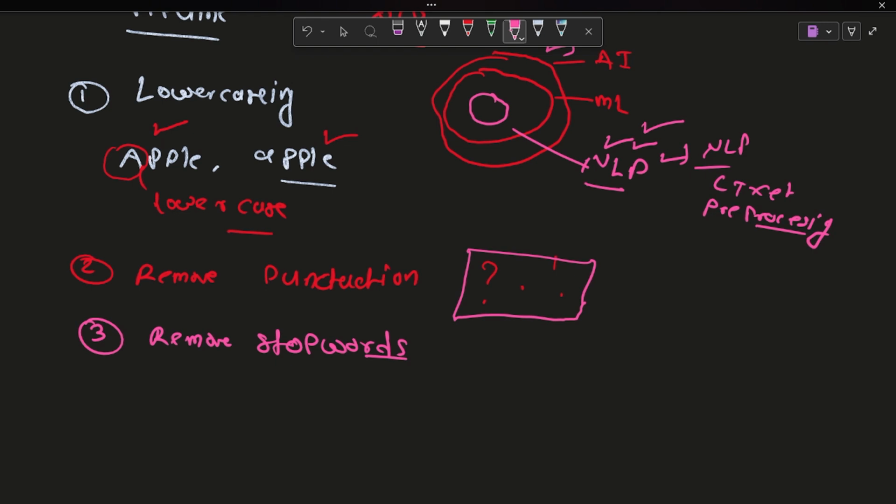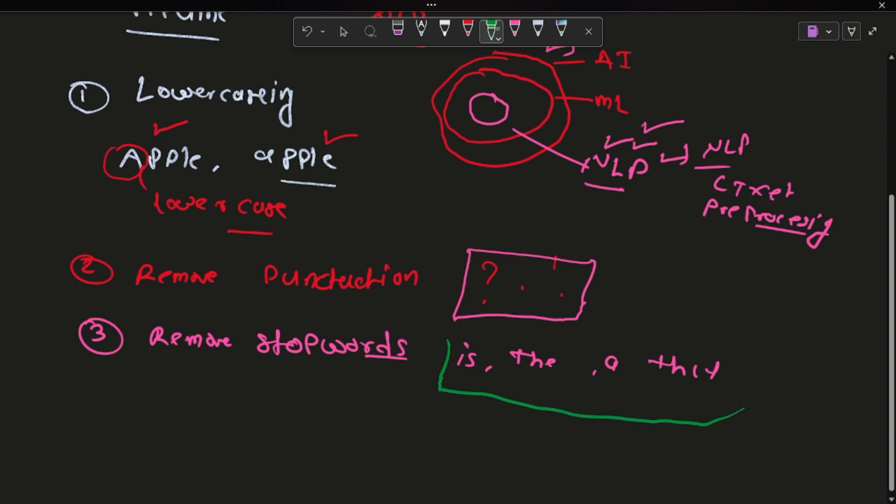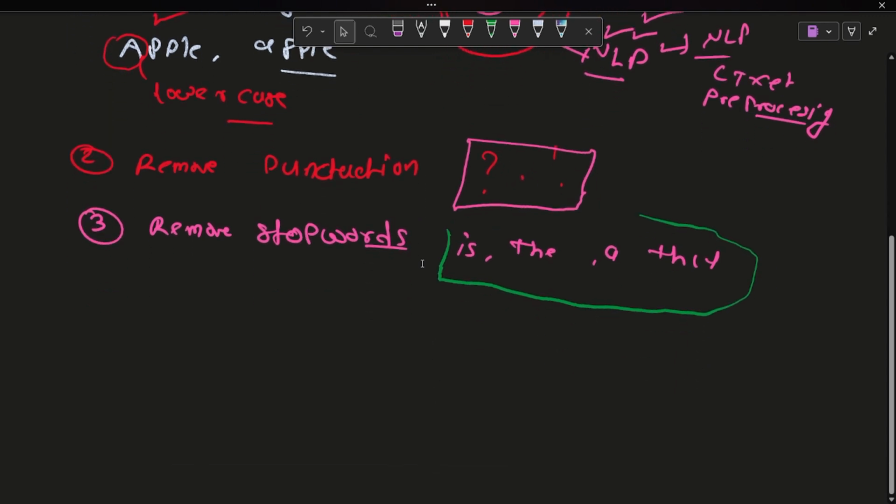Words like is, the, they are all stop words, and basically we don't need them for training a model. So all those stop words we are removing, right? You understand that thing.